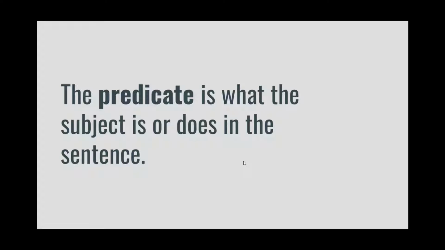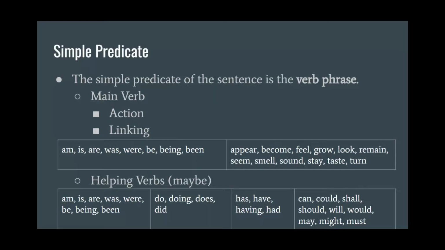This is the video lesson about predicates. The predicate of the sentence is what the subject is or does. Okay, so if the subject is who or what is doing the action, the predicate is what the subject is doing. So the predicate is going to contain the verb phrase. The simple predicate of the sentence is the verb phrase.